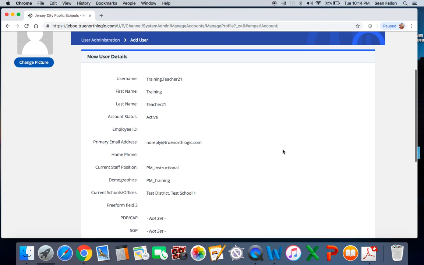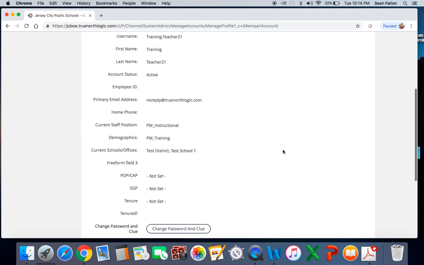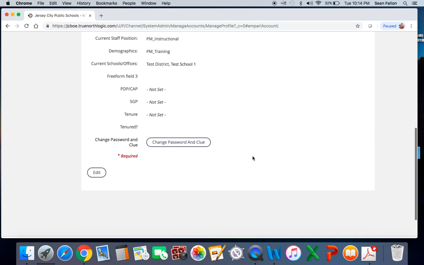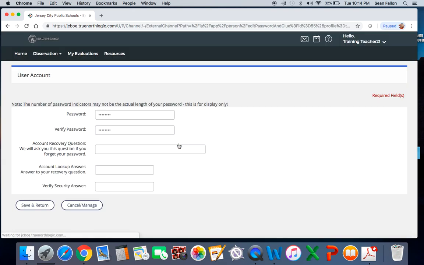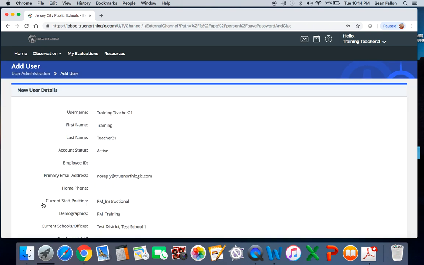You probably shouldn't keep changeme18 as your password. So come on down here, click on change password, type in the one you want, and verify it. If you'd like to make up a recovery question in case you need to use the password reset feature, you can type in any question you want right there, type in the answer, and just save it. Now the login credentials for this site will be your Jersey City Board of Ed email and the password that you're creating yourself.